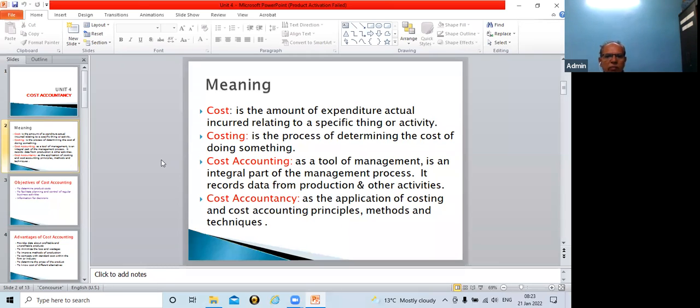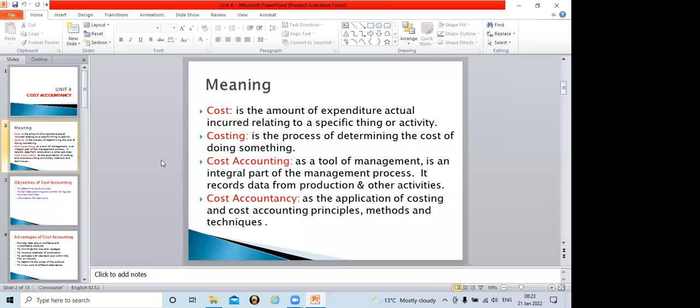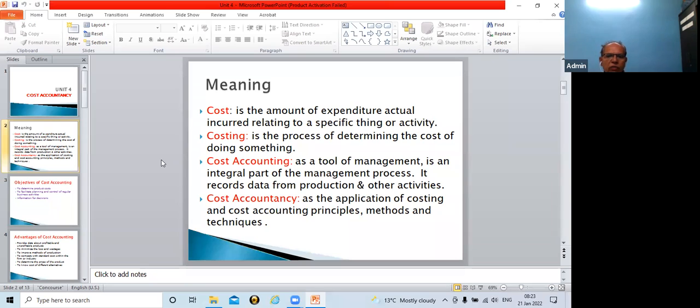The company can use this cost accounting technique, and not only that, when a company hires a cost accountant, the cost accountant will not say that this is my salary. He will rather say that I am earning this much remuneration, because when a company pays certain remuneration to the cost accountant, the cost accountant has already helped the organization to earn sufficient money.